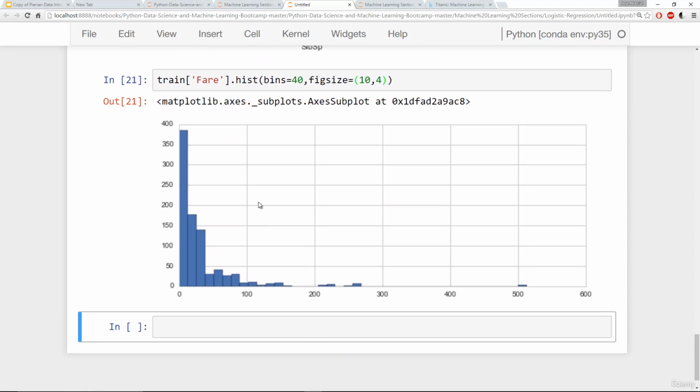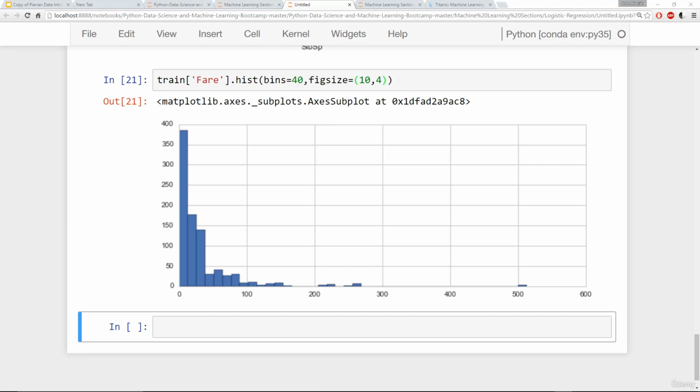So now it looks like most of the purchase prices are between 0 and 50. So it makes sense that things are distributed towards the cheaper fare tickets because, as we've already seen, most passengers are actually in the cheaper third class. And keep in mind, these are fares back when the Titanic was around. And that was in 1912, so these prices haven't been adjusted for inflation.